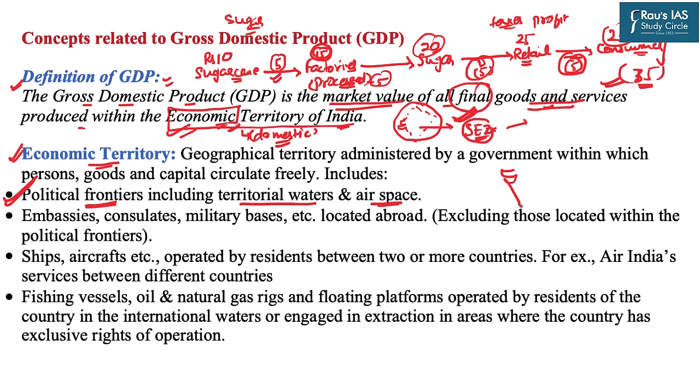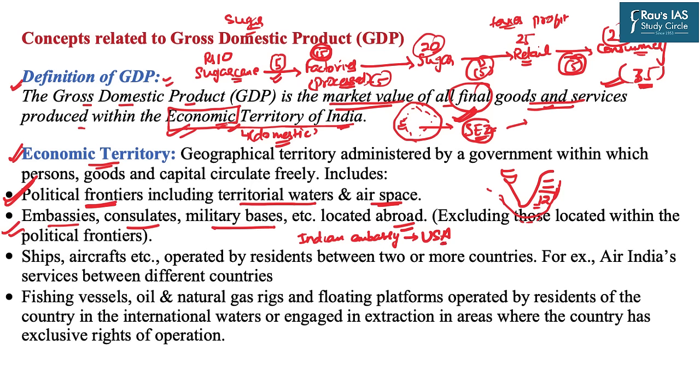That means if this is the coast of India and up to 12 nautical miles in the sea, we have territorial waters. So, whatever final goods and services is produced in this ocean area, also up to the territorial waters, will be considered the part of India's GDP. Second, all the embassies, consulates, military bases, etc. of India located abroad. For example, Indian embassy located in USA will be considered as the economic territory of India despite it is in the political boundaries of USA.